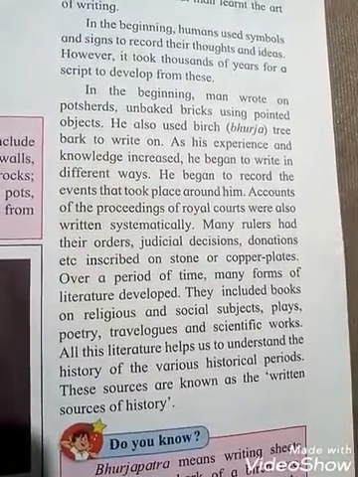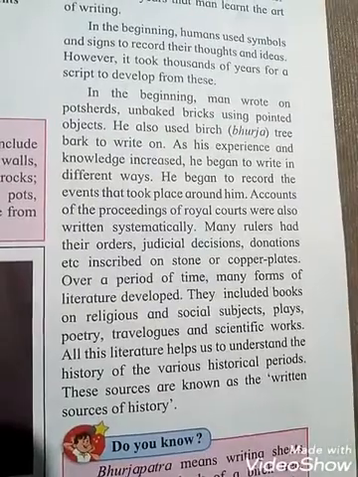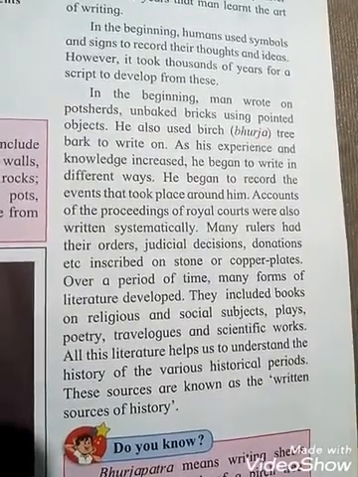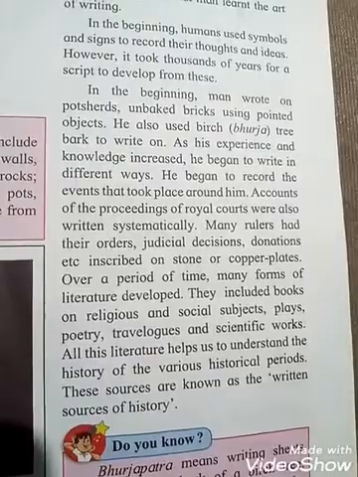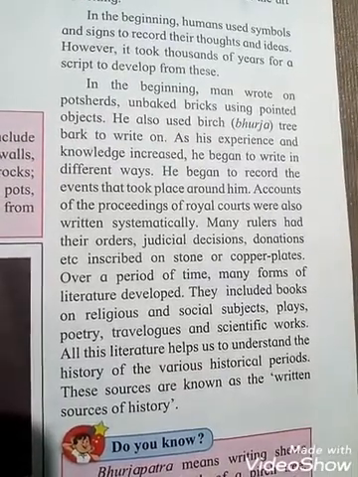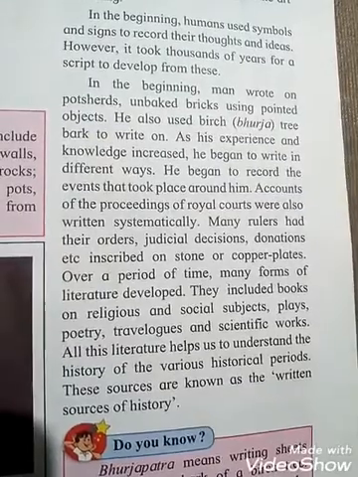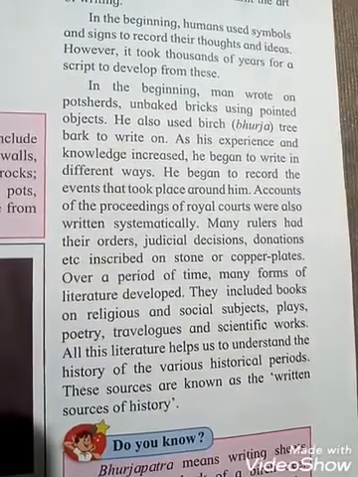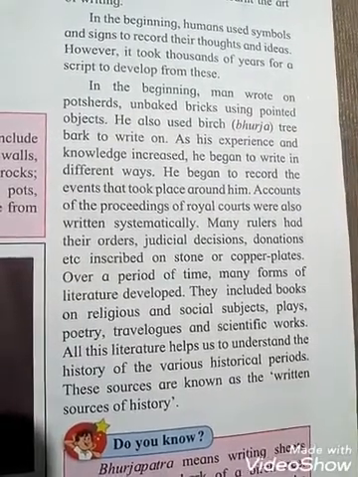Many forms of literature developed, and they included books on religious and social subjects, plays, drama, poetry, accounts of travellers, people coming from outside and traveling from different places, and scientific work.